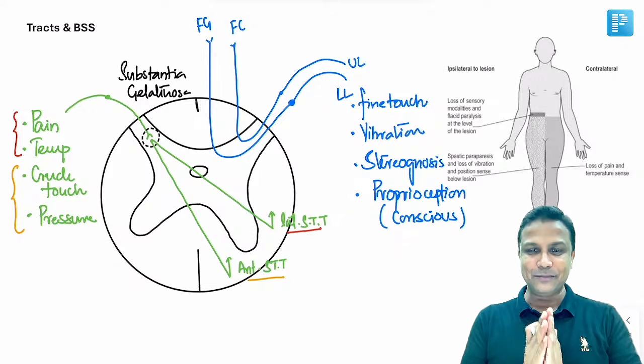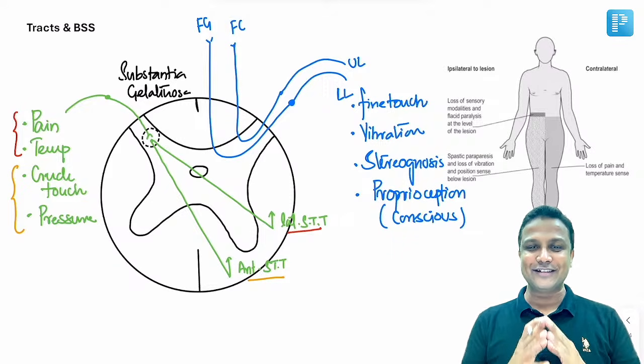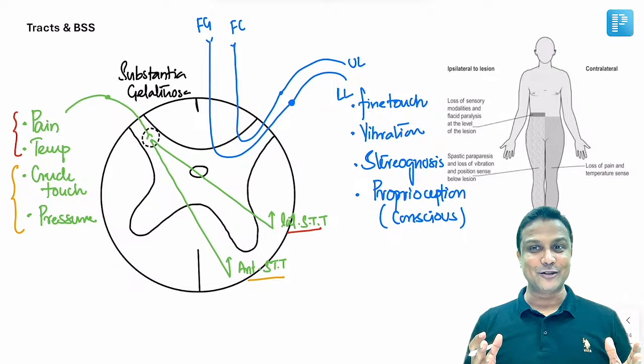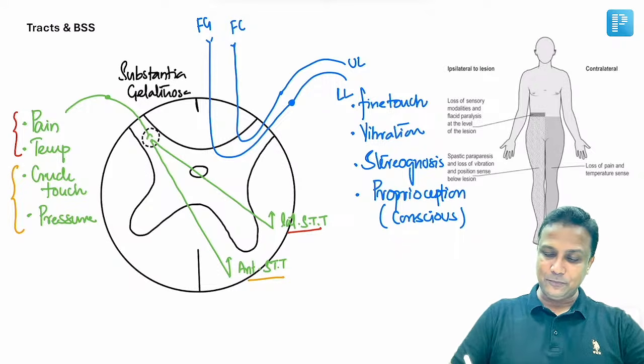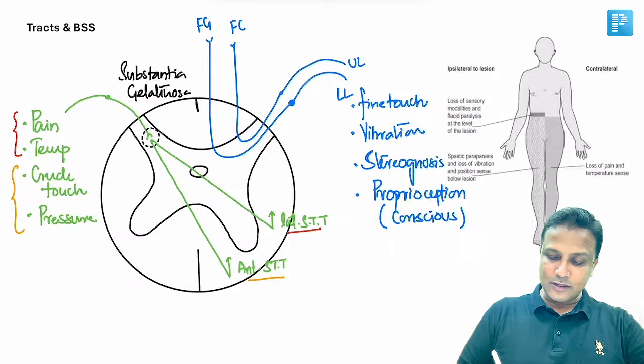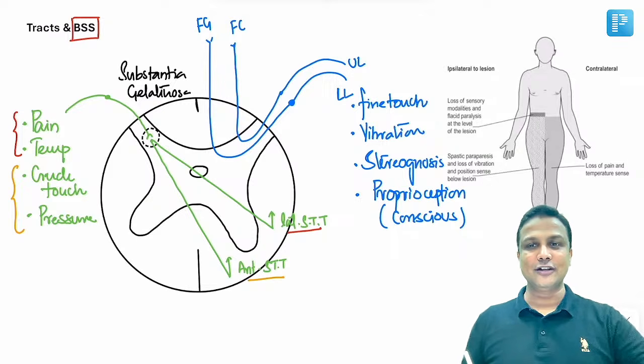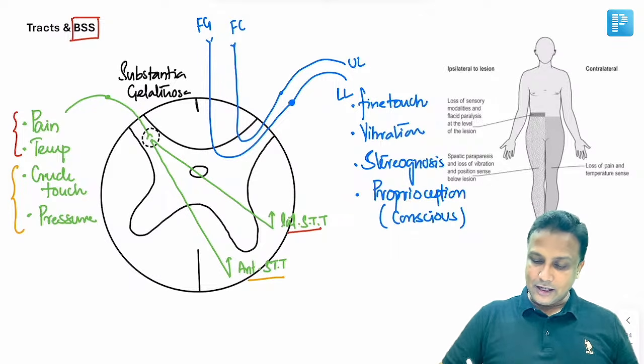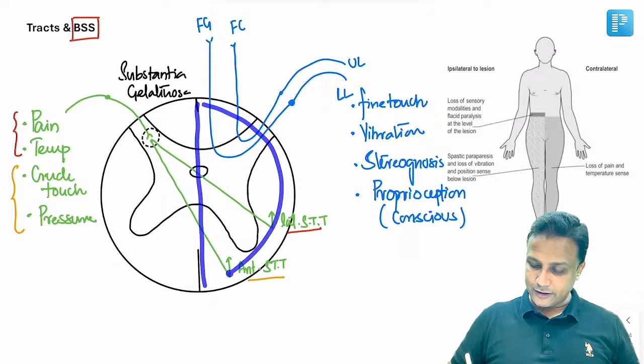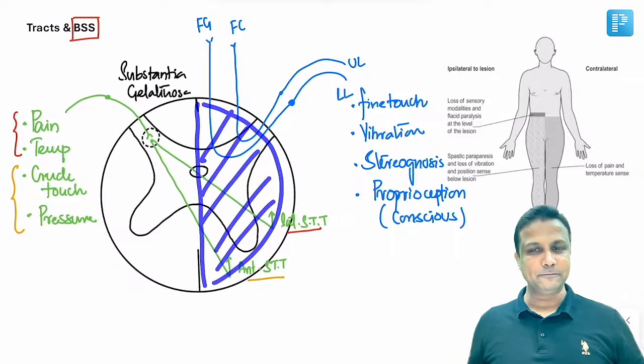अगर आपने मेरा ये सिंपल सा डायग्राम यहाँ पर याद रखा, if you remember this simple diagram over here, you can answer the question, what is Brown-Sequard syndrome? Remember, Brown-Sequard syndrome is hemisection of the spinal cord. आधा spinal cord कट हो गया है, मान लो half of the spinal cord is gone.